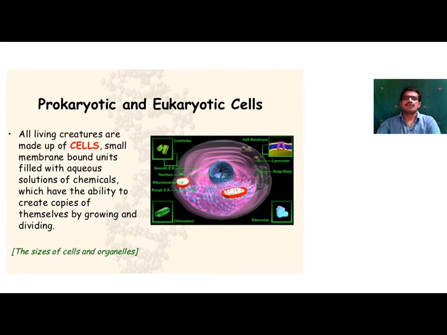It is in the form of amoeba in animals, and chlamydomonas in plants. In case of plants, there is presence of a cell wall. In case of an animal cell, there is absence of a cell wall, only a membrane is present.